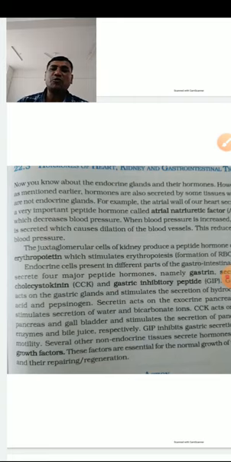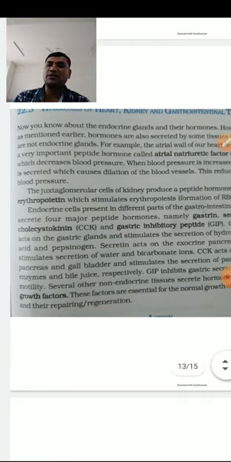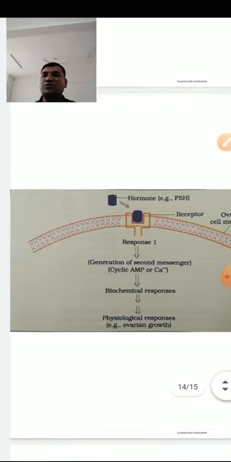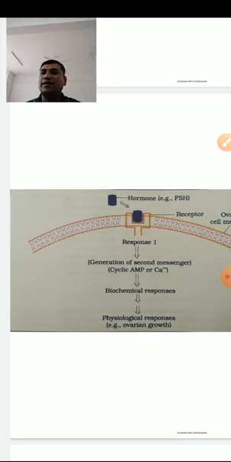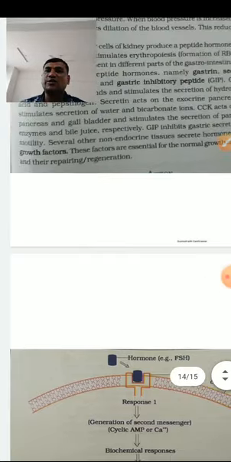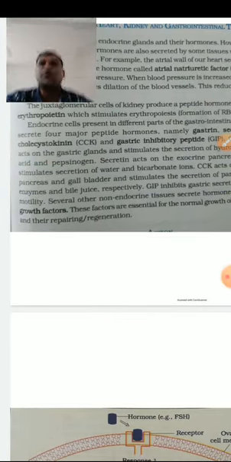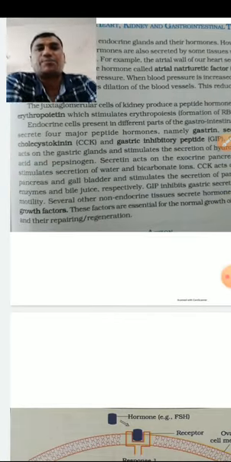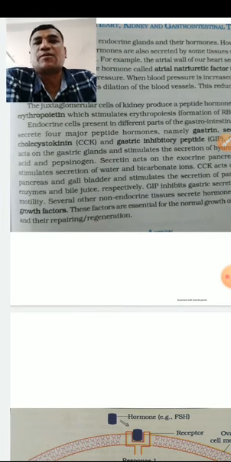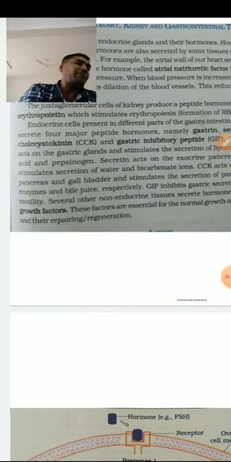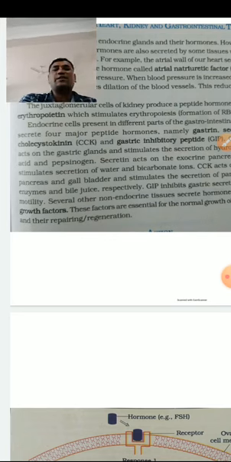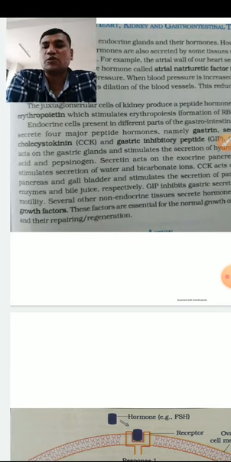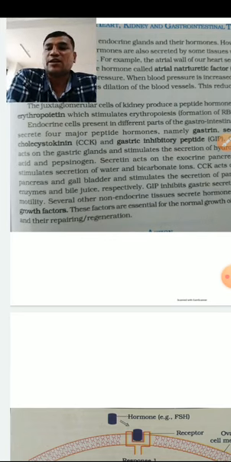Now when you talk about the mechanism of hormone action, there are different types of hormones. Some are called peptide or polypeptide hormones. Examples are insulin and glucagon, as well as the pituitary hormones and hypothalamic hormones.